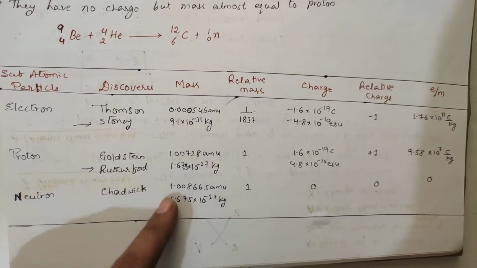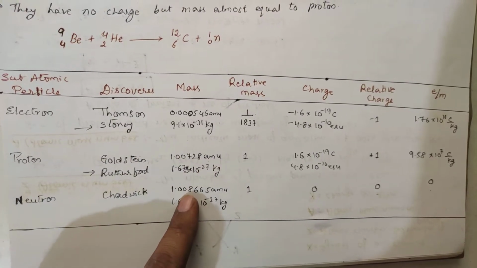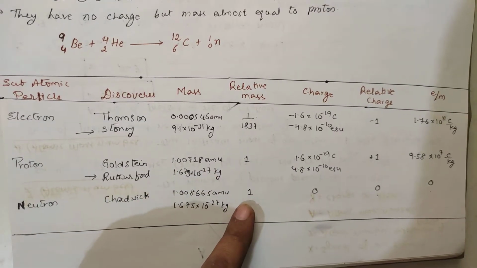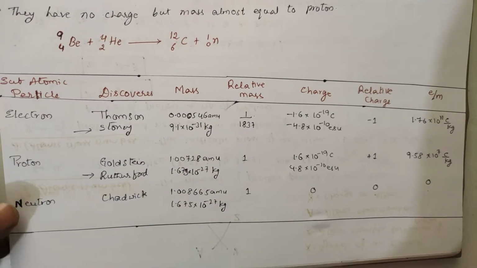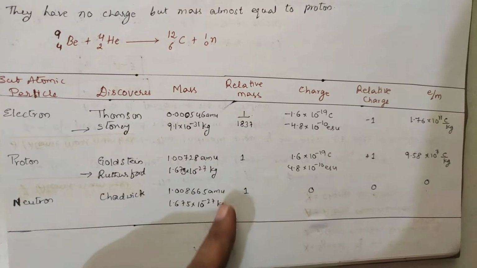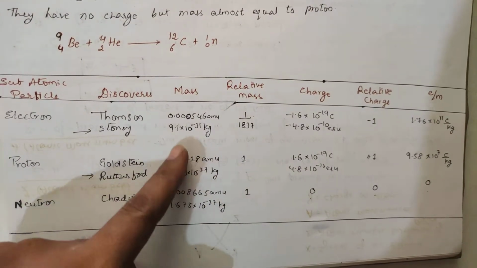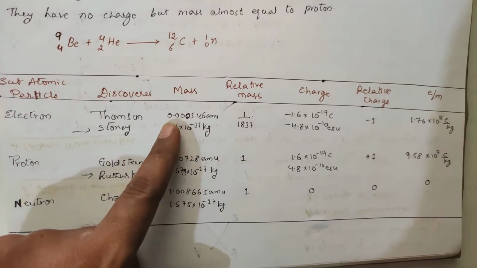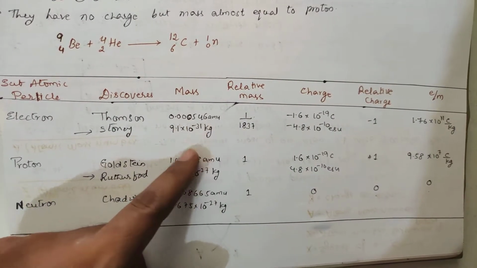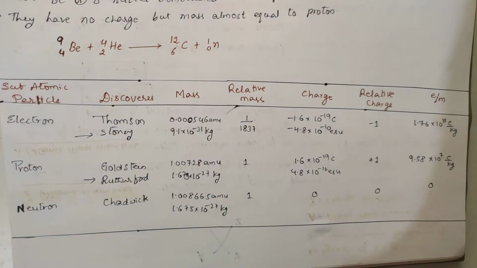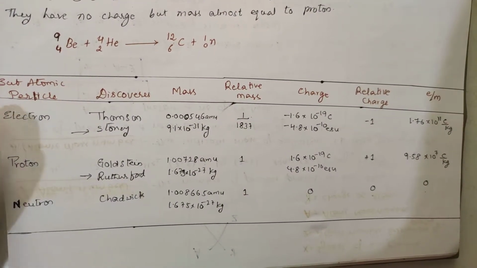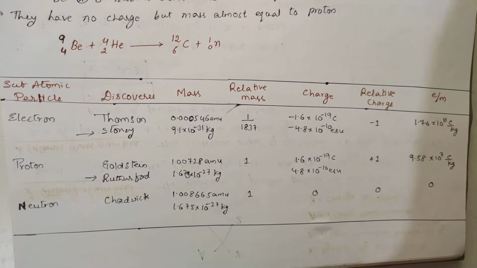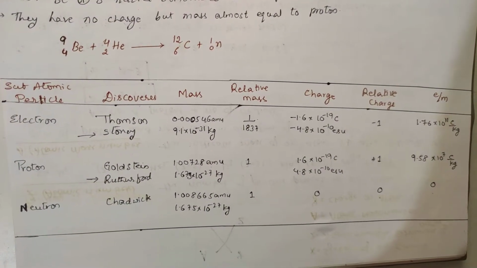If you see approximately 1.00728 and 1.00866, these two are very nearly equal. So he has taken the reference as 1. If you compare them, both are equal, so the ones will be cancelled. Suppose you compare this one with this one, this is very much lesser. This is 1.00728 and this is 0.000546. So this one is very small. So the mass of the electron is 1 by 1837 times that of the proton. That is the relative mass we are talking about.